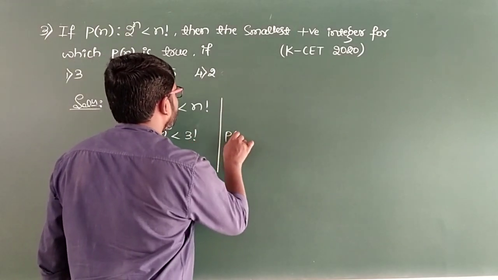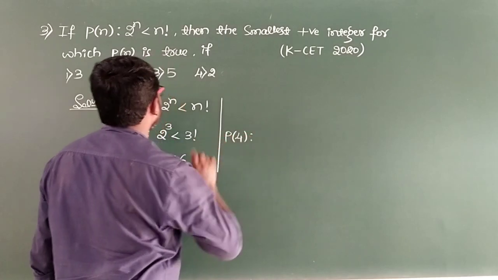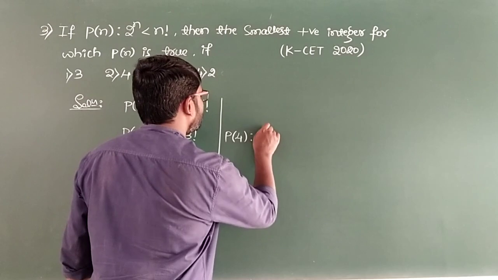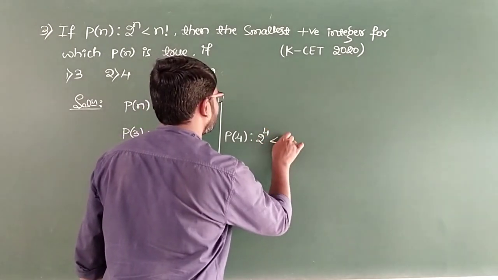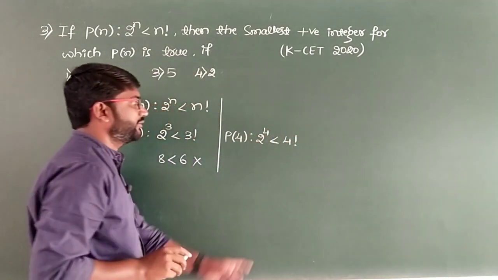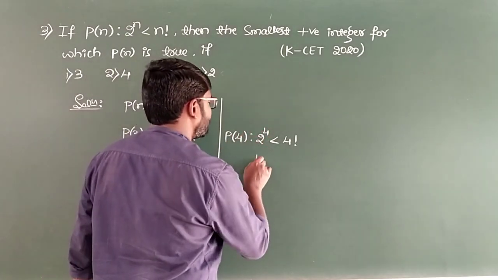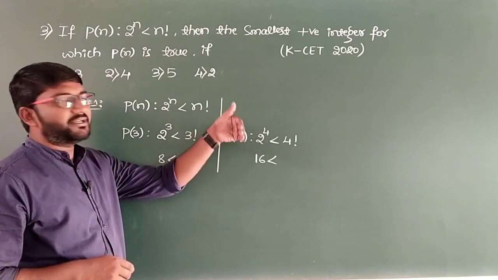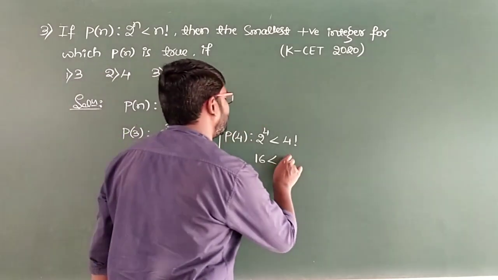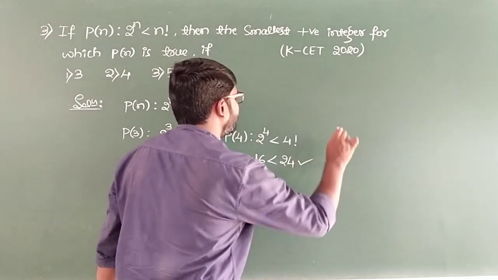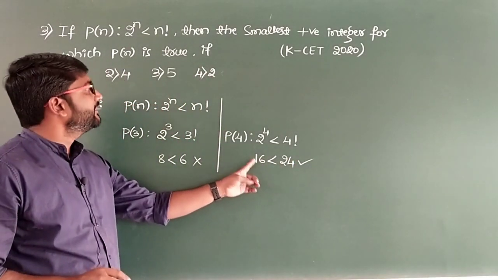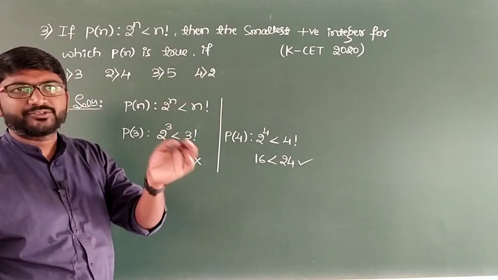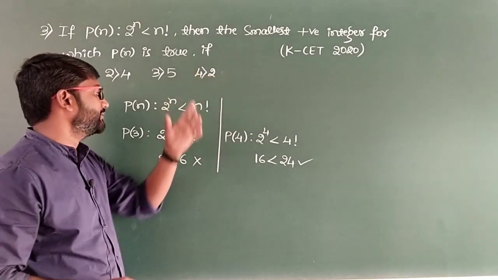So we'll go for n equal to 4. P of 4, so what do we get now? 2 raised to 4 less than 4 factorial. 2 raised to 4 is nothing but 16. So 16 less than 4 factorial, 4 into 3 into 2 into 1. It will be 24. Yes, 24 is greater than 16. And verify the last option as well, because they asked for least or smallest positive integer. We'll verify option 4 also.